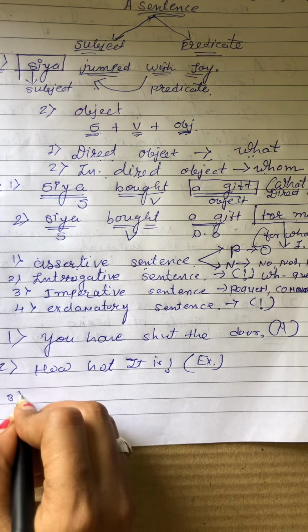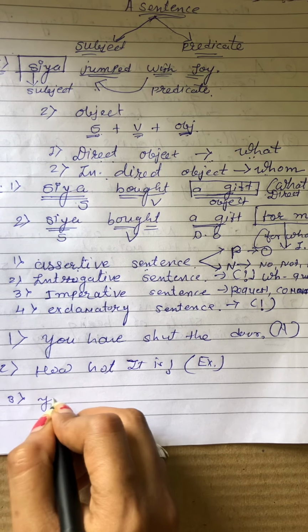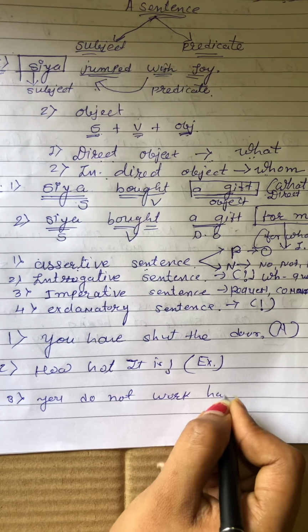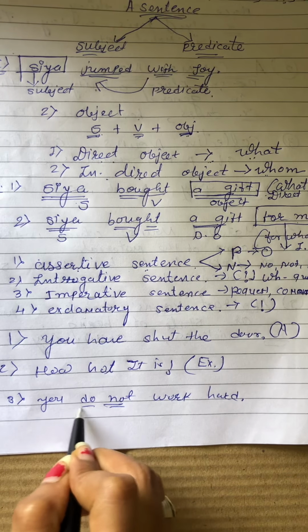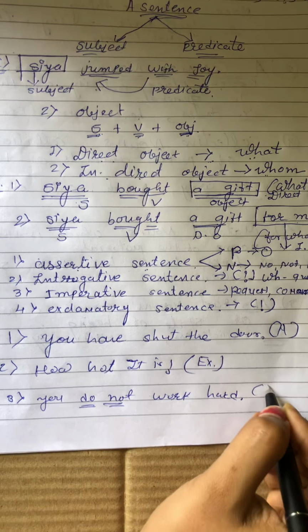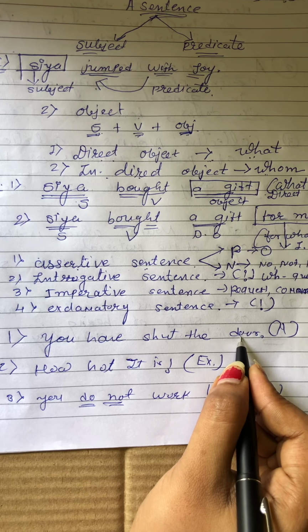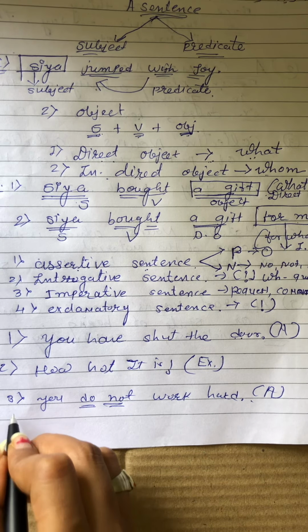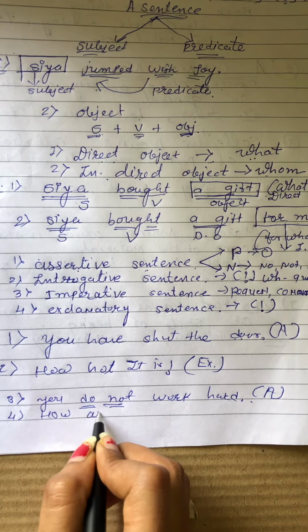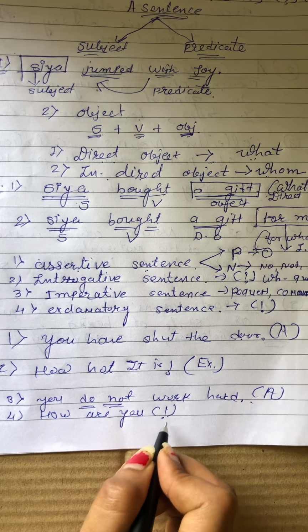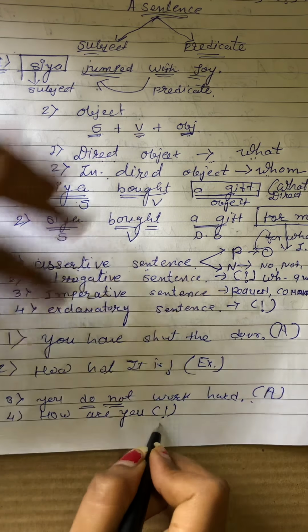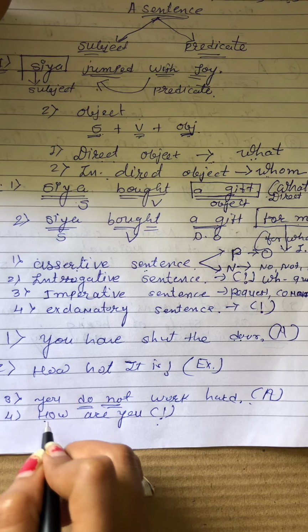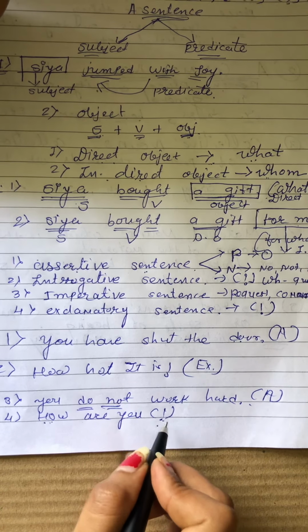And next we have a negative sentence. It means that you do not work hard. We got the negative word, so it is also considered an assertive sentence. We have two parts in assertive sentence, positive part and negative part. See, second is interrogative sentence. How are you? At the end of the sentence we get the question mark, and this starts from the WH question, how many, that type of word. So this is called our interrogative sentence.